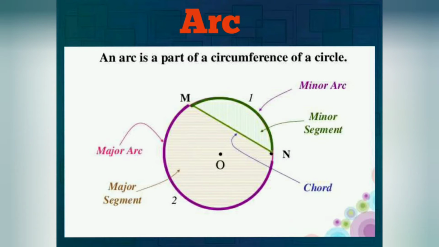Arc. An arc is a part of the circumference of a circle. The smaller portion is a minor arc, and the major portion is a major arc. And then segment: the portion between the chord and the arc is a segment. The minor arc with the chord is a minor segment, and the major arc with the chord is a major segment.